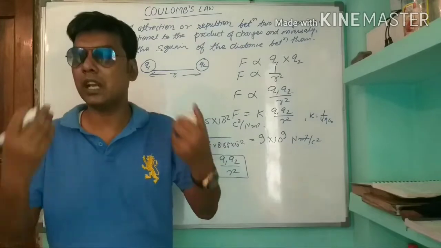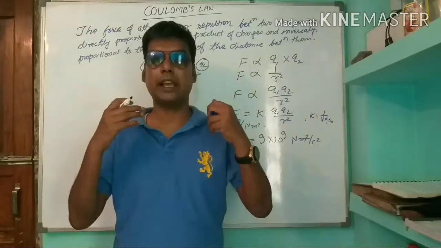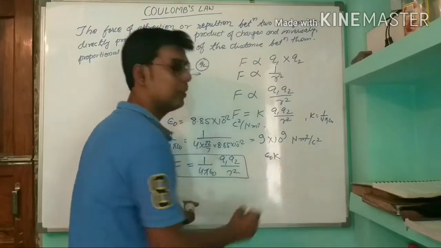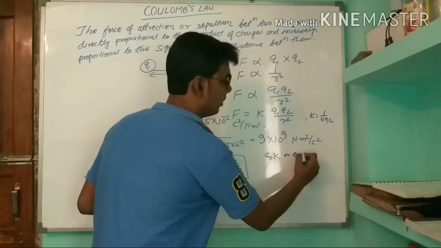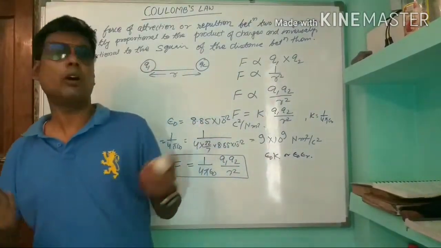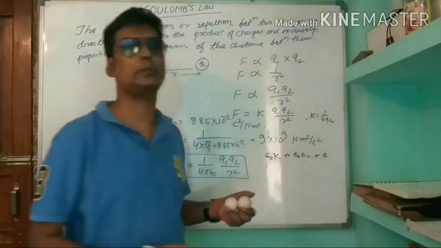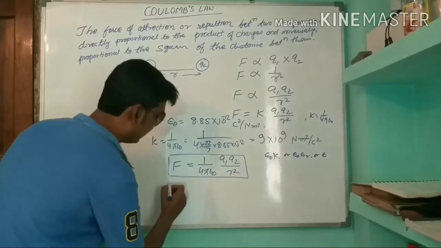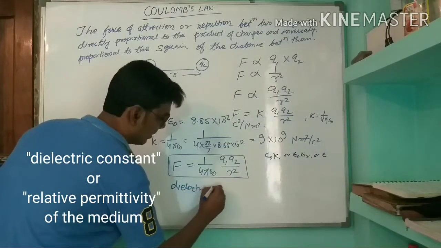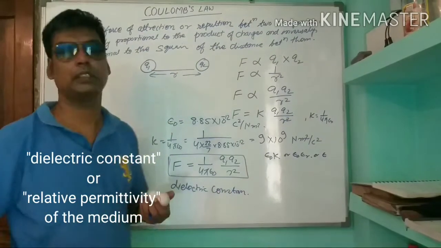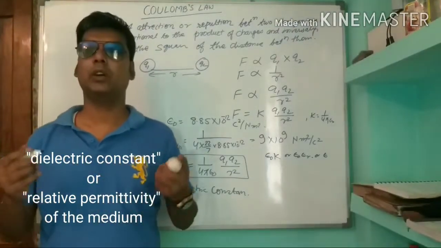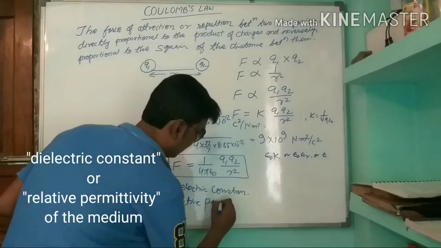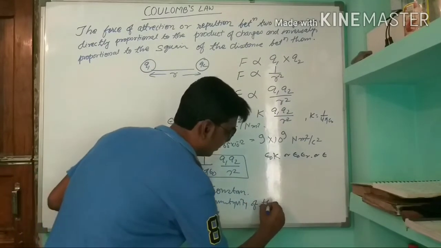If there is another medium, a point charge in a medium except air or vacuum, then epsilon 0 is replaced by epsilon 0 epsilon R, or only epsilon, where K or epsilon R is called the dielectric constant, or relative permittivity of that medium.